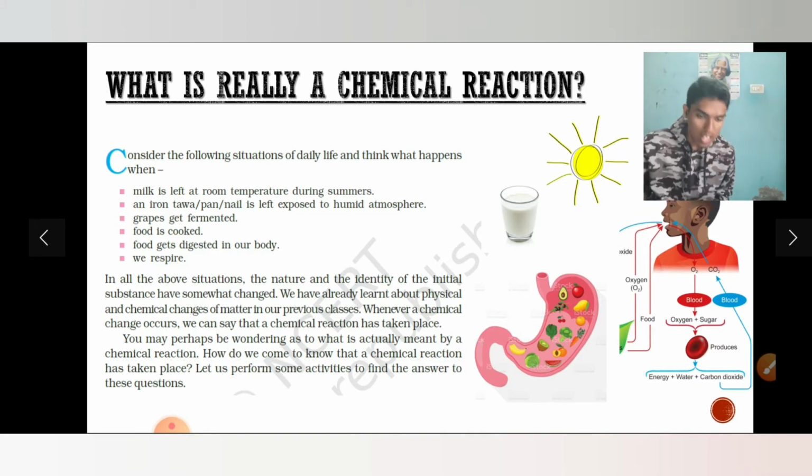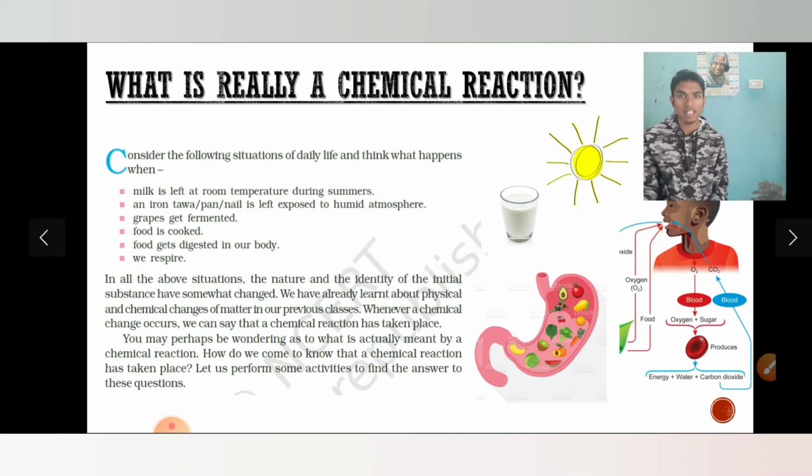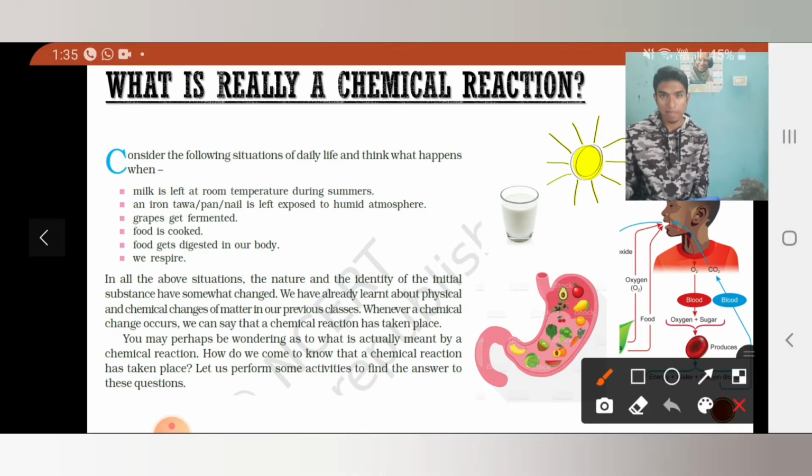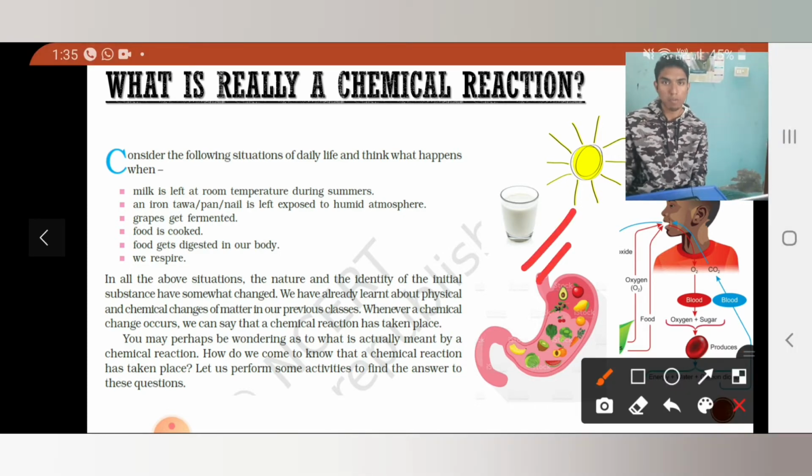So in all these daily situations, one thing is common. What's that one thing? Tell me. The common thing is that the object, any object that you have kept to expose to something, is not the same after some time. When I have taken the glass of milk and kept it under the sunlight, what is happening to the milk? The milk is getting spoiled.